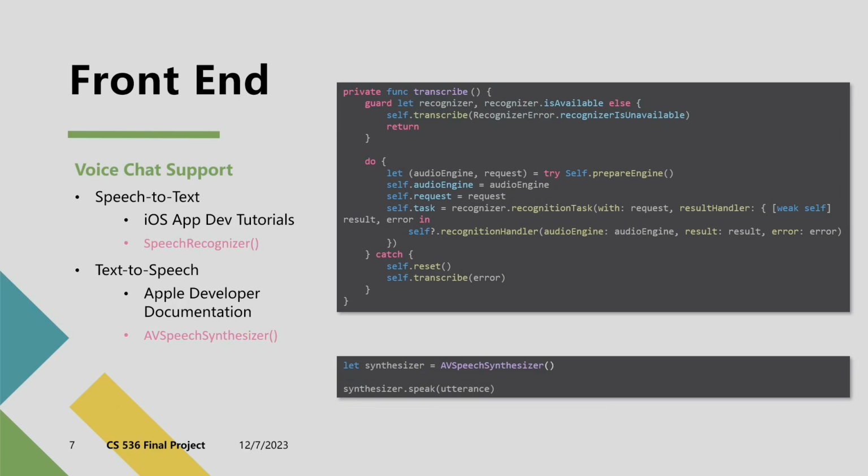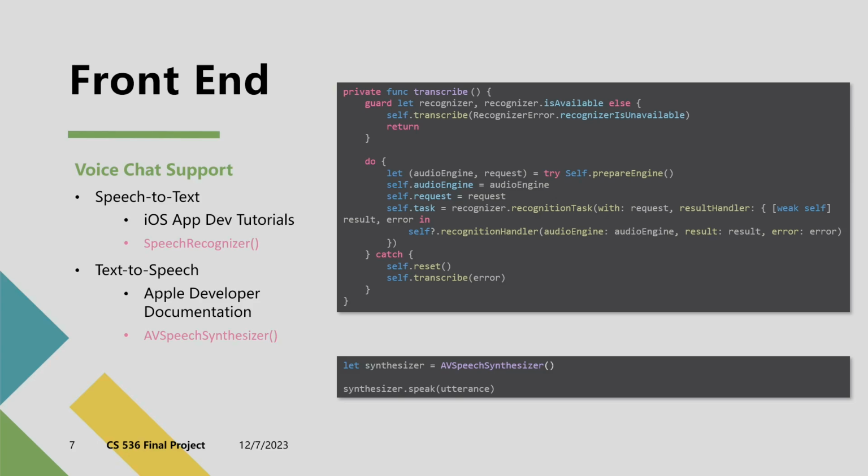Moving on to the voice chat implementation for converting human speech to text and vice versa. The foundation of our speech-to-text feature is the class named SpeechRecognizer, implemented by following the guidelines and examples from Apple's iOS app development tutorials. This class enables real-time transcription of spoken words. It is initiated when a user taps the record button, activating the system's audio engine to begin transcribing spoken words into text.